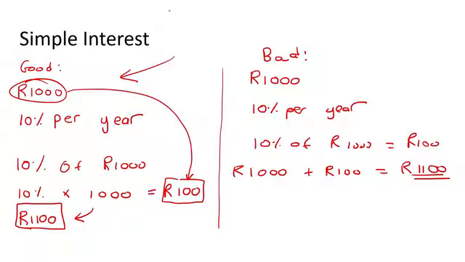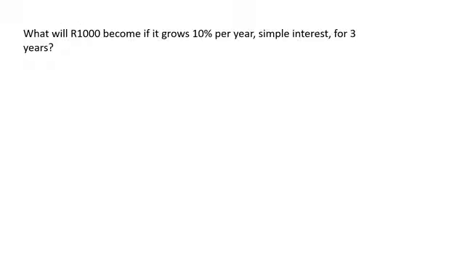We get different types of interest. We get compound interest. We get simple interest. But in grade 8, we're mostly going to focus on simple interest, and we're going to do things like hire purchase, which is what I'm going to be showing you guys very shortly in one of our next lessons. But for this lesson now, what we're going to do is practice the simple interest a little bit longer, because now we're going to start doing things like 3 years, for example. So it says here, what will 1,000 Rand become if it grows? So this is like a good type of interest where it's investing 10% per year for 3 years.